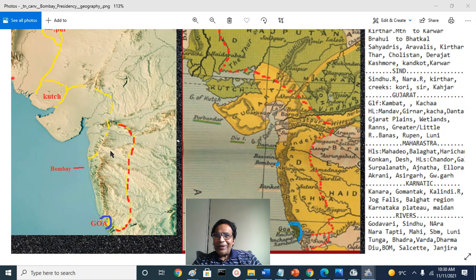You can see here the Harishchandra range continues here. This is the Balghat. That means Ahmednagar district and so on. The Manjra River cuts through the Balghat into two and joins the Godavari River. The Godavari River will be somewhere in the Balghat region. This is the Harishchandra region and continues like this, and the Balghat region, the Nasik district somewhere here.